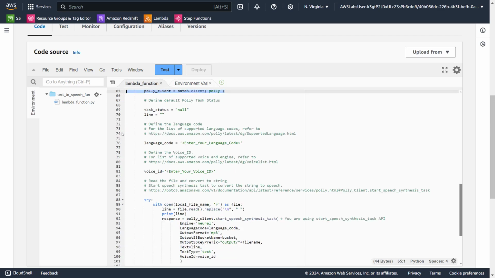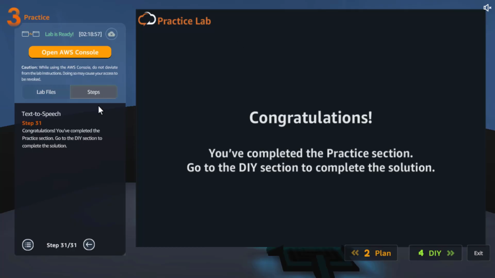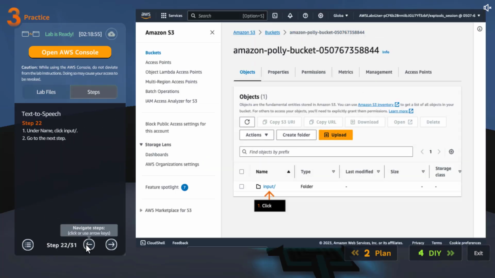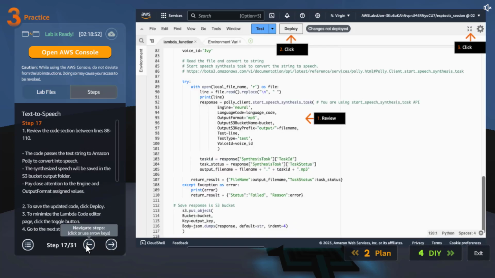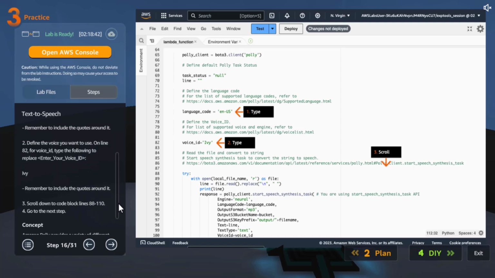Then we are calling the Polly client API. Okay, we have to give our voice code, whichever ones you want. I will just go with Ivy, whatever they gave, it doesn't matter. And voice ID, read the file and convert to string. Okay. What did they give? Is it 5000 or something that they give? I don't want to go and Google it and find out. Okay, what is it? Ivy voice ID. Okay, I think they changed it. Now I have to give the voice ID.